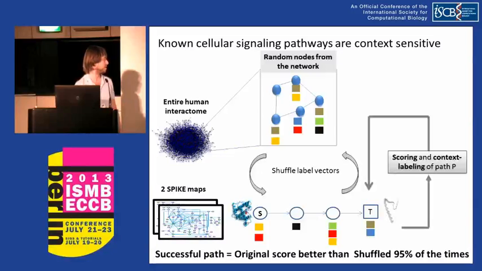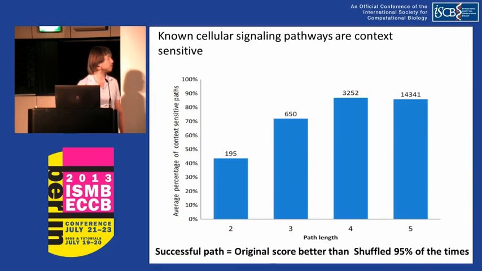One would expect that if known signaling pathways are context sensitive, their score based on original labels would be better than their score based on shuffled labels most of the times. So here we have a definition of a successful path. Here we see a result of this analysis. The x-axis represents the path length in edges, and the y-axis the percentage of paths for this length that were successful. We can see that for paths of length 3 to 5, most of them were successful.